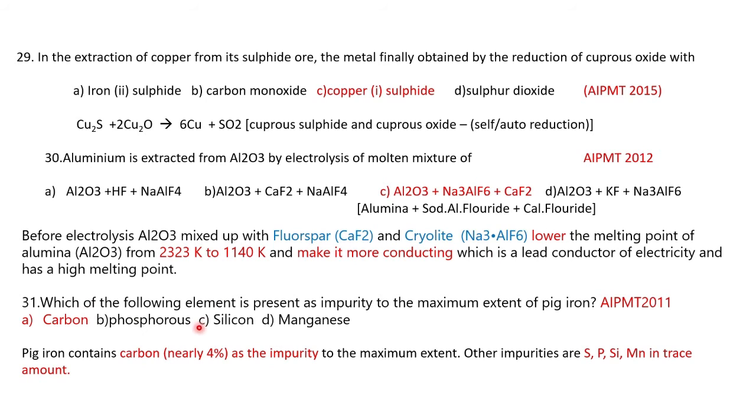Then, which of the following elements is present as an impurity to the maximum extent in pig iron? Pig iron contains 3.5 to 4.5% carbon, with phosphorus, silicon and manganese, and titanium in very small trace amounts. So pig iron contains carbon nearly 4%, which is the main impurity.